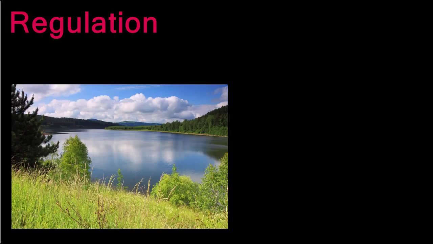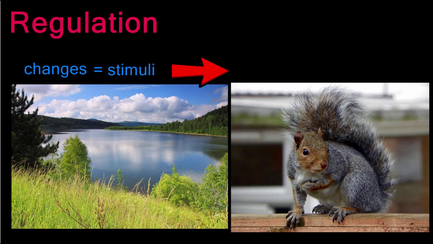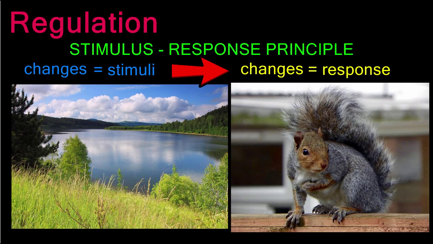Because the environment around us is constantly changing, our bodies must continually adjust to maintain homeostasis. The changes that occur in the environment are called stimuli. Any stimulus in the environment produces a change in the organism, which is referred to as a response. This is known as the stimulus-response principle, which is the basic idea behind regulation. Stimuli in the environment produce responses in the organism.